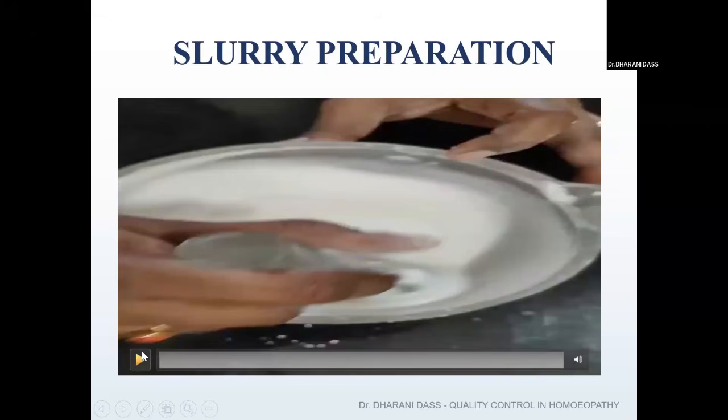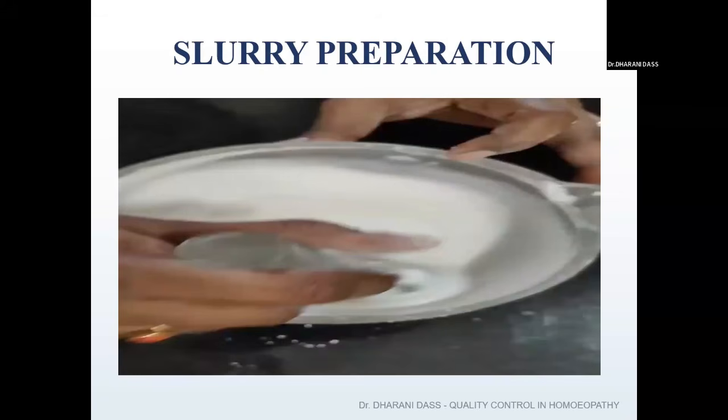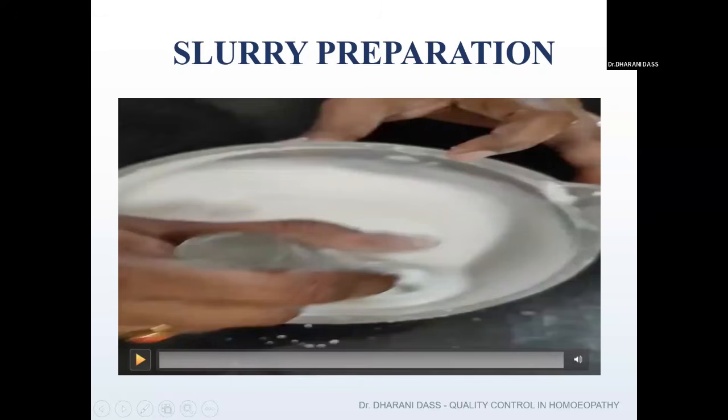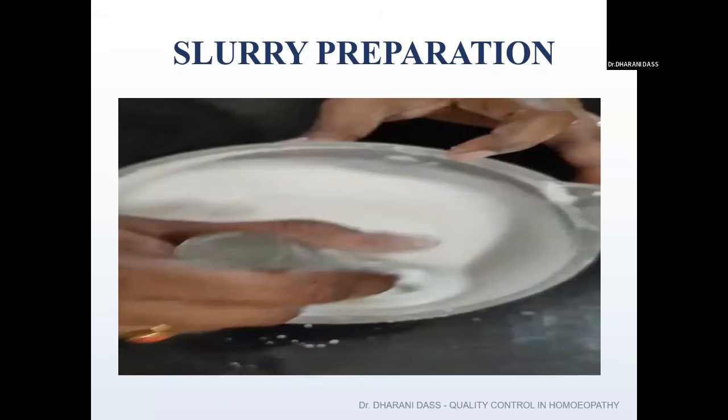So what we have to do is take silica gel powder and add water into it and make a thick paste. It should not be too thick or too watery. So we need to prepare a slurry. This we call slurry preparation.